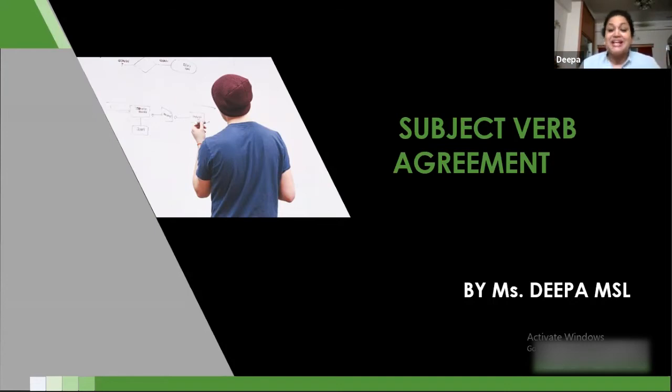Let's have a look. Today we are going to talk about subject verb agreement, and we are going to understand how you can ace your score with this topic. The nouns and pronouns were one part, the verbs were another, and now the agreement is another. If you have proper clarity about what we are going to do today, this will really enhance your score to the next level. So come on, let's kickstart the class.